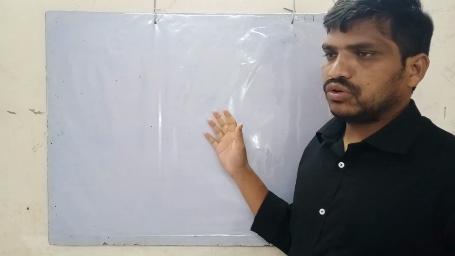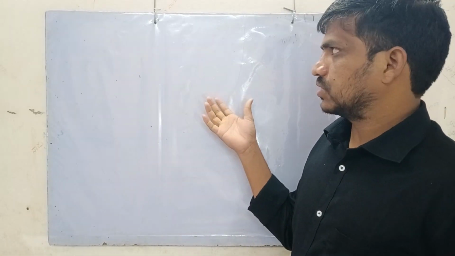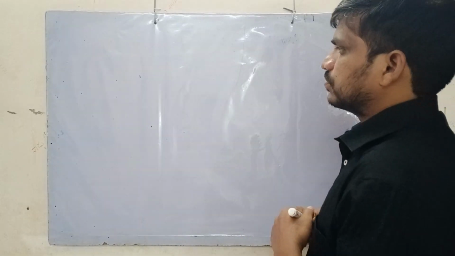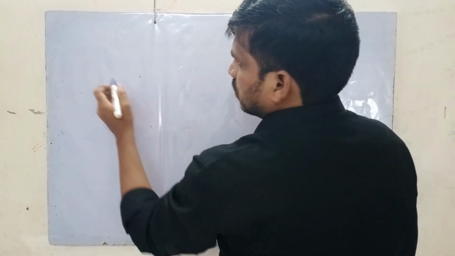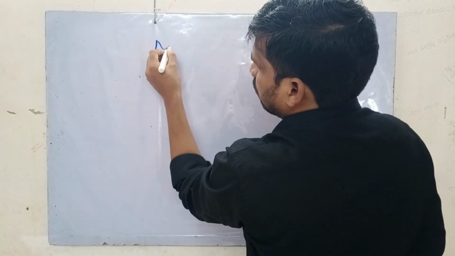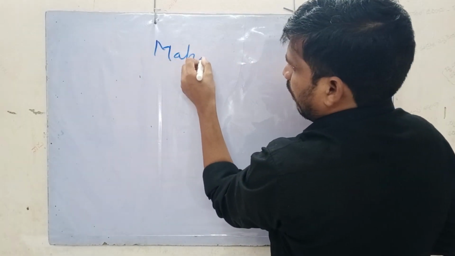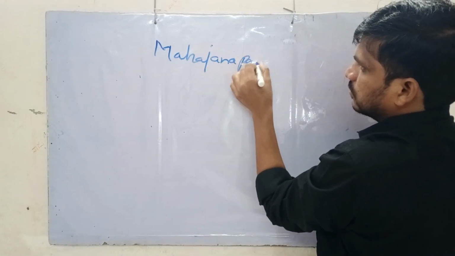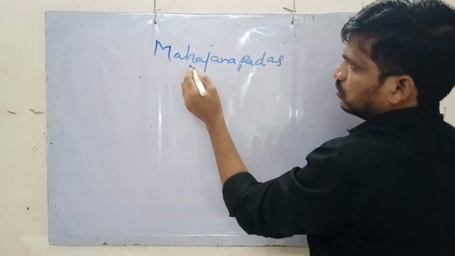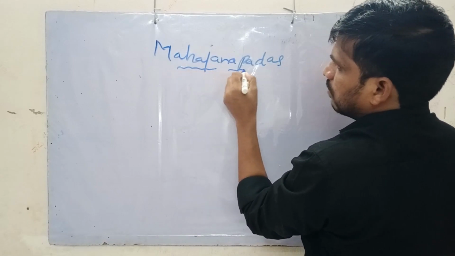Dear friends, we are going to discuss the Indian history. So we are continuing with the Indian history lecture series. The Mahajanapadas. We are going to continue with the Mahajanapadas.